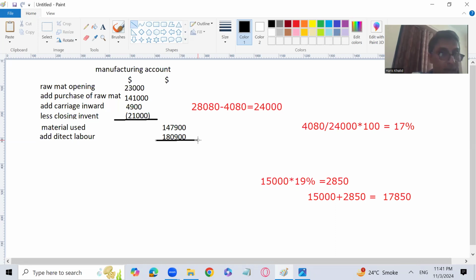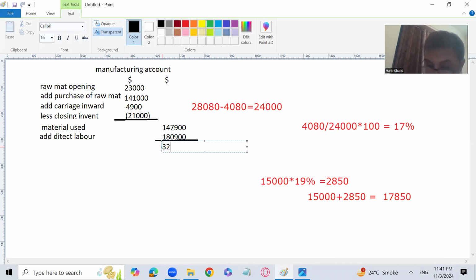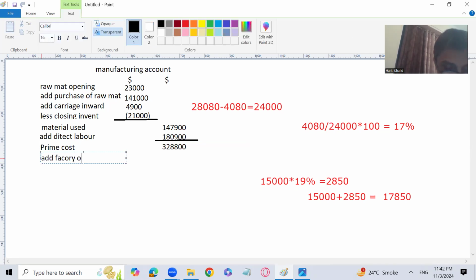So let's calculate it. 147,900 plus 180,900 is 328,800. Let me write it down for you. What is the name of this? That is known as prime cost, initial cost, basic cost, because without it, nothing can be manufactured. That is the part of the question.